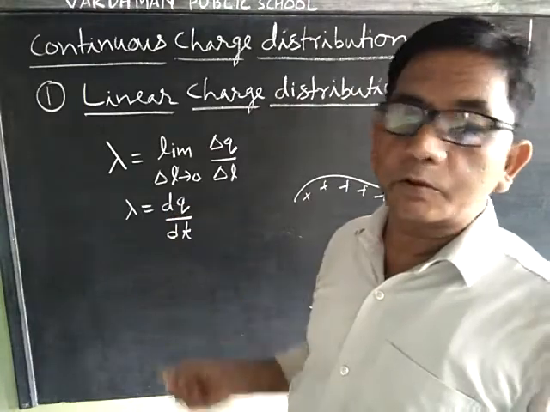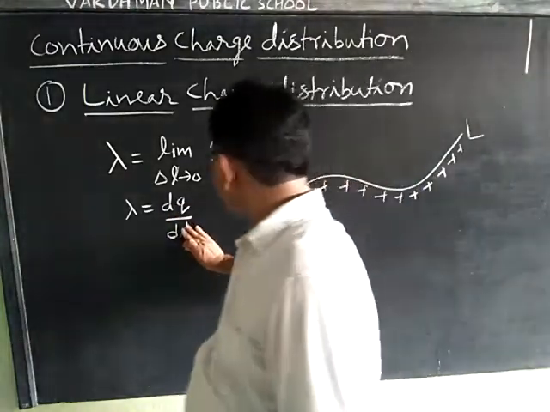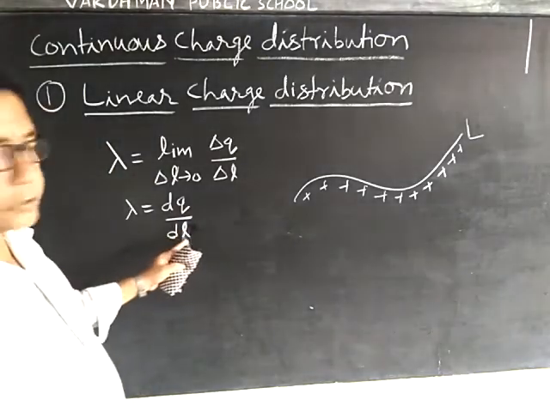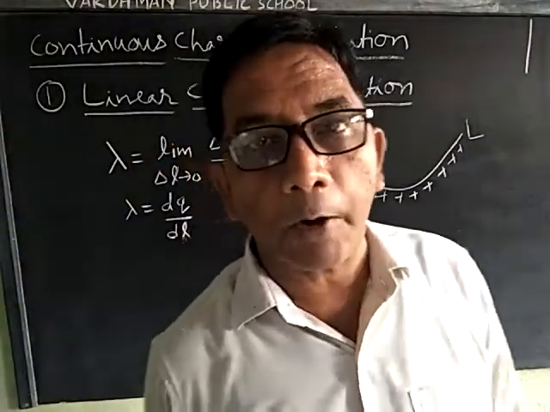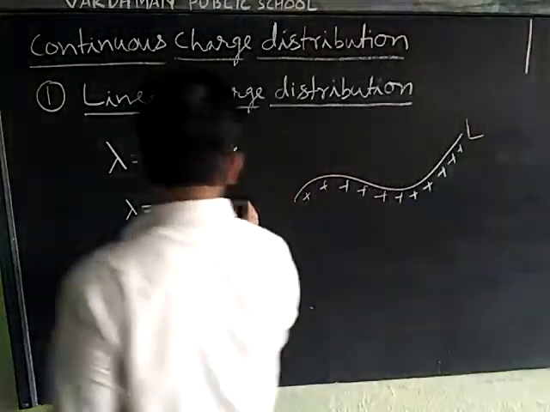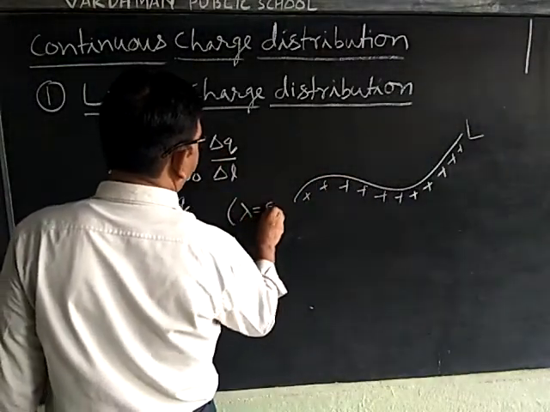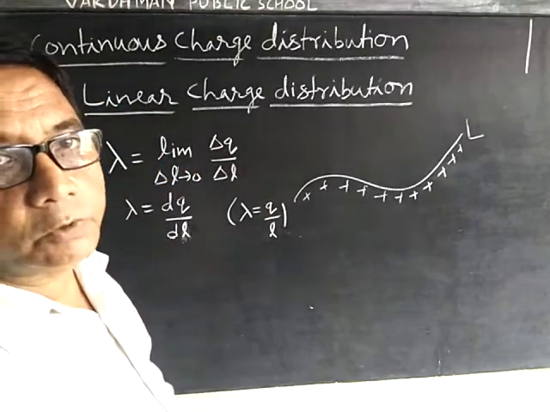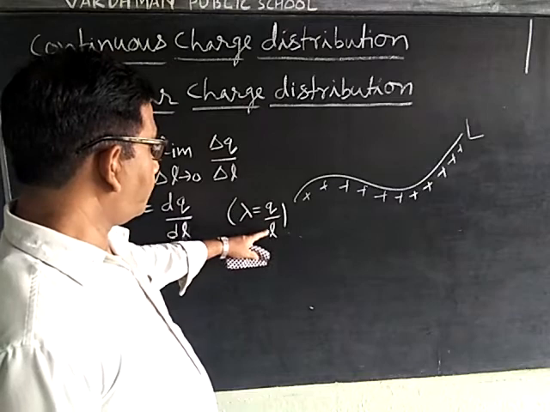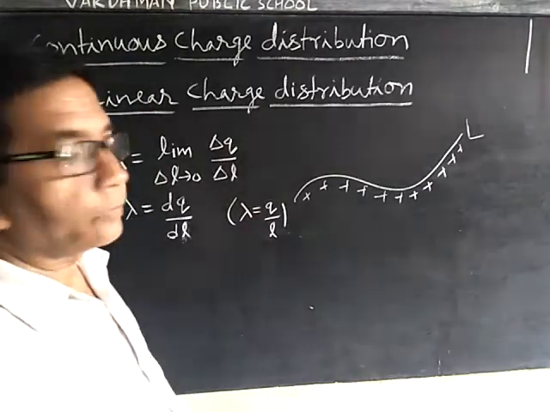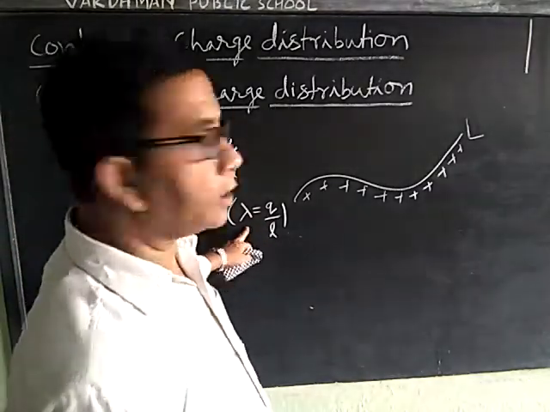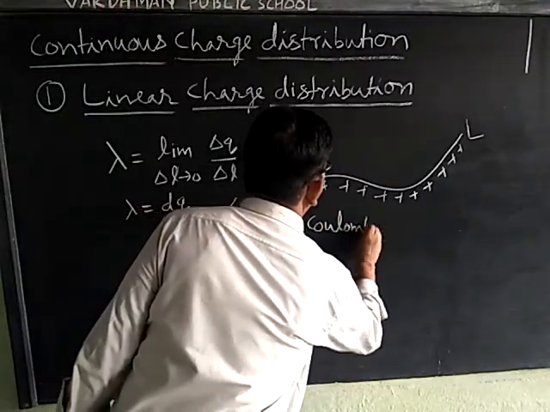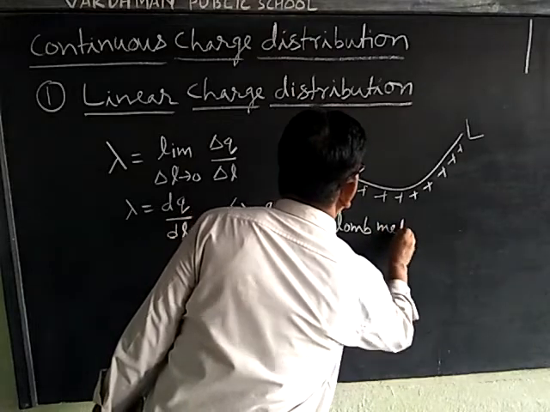For large charge distribution, lambda is equal to q upon L. What is the unit of linear charge distribution? Coulomb per meter.